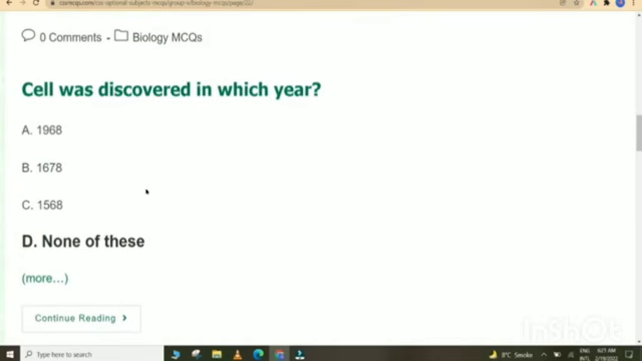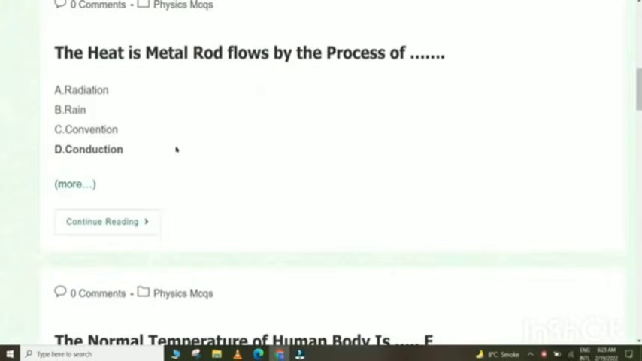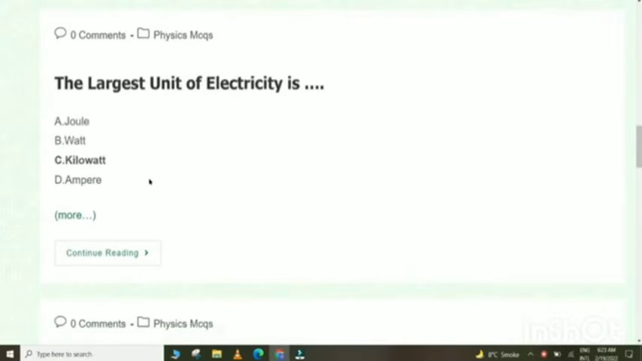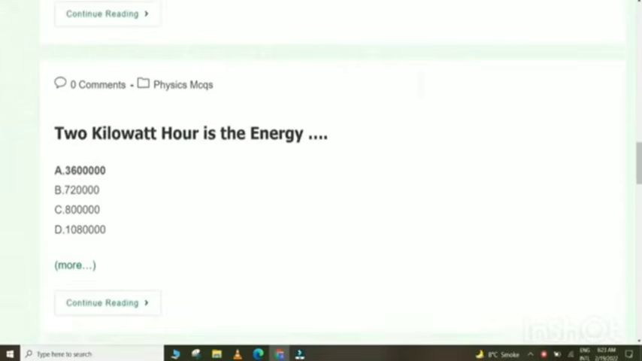Cell was discovered in which year? Cell was discovered in 1665. The heat in a metal rod flows by the process of conduction. The normal temperature of human body is 98.6 Fahrenheit. The building block of the universe is galaxy. The largest unit of electricity is kilowatt.